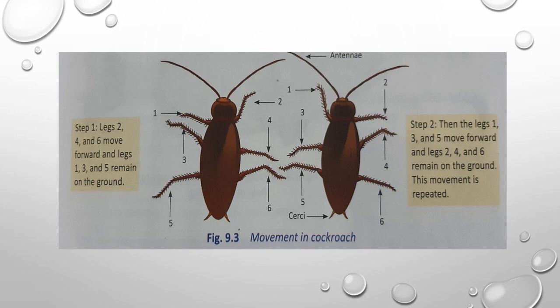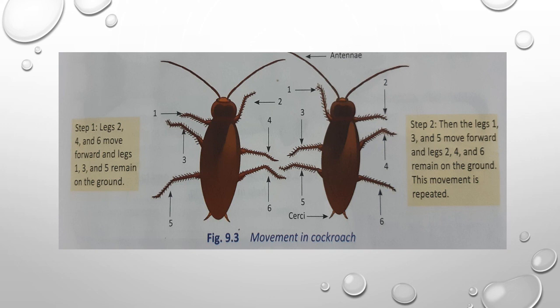Once again, the cockroach body is covered with the outer skeleton, the exoskeleton. The cockroaches have a pair of antennae that help them smell. They also have a pair of cerci. Cerci are in the last part. Did you see that picture? In the last part, two small leg-like structures are there. That is the cerci. They help detect the slightest movements and warn them of any danger from behind.